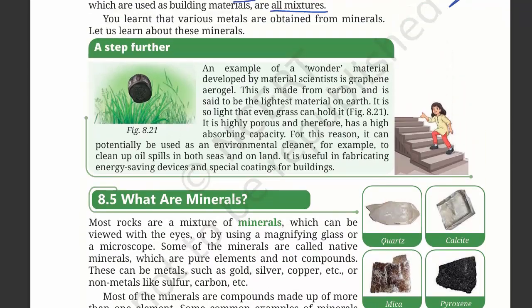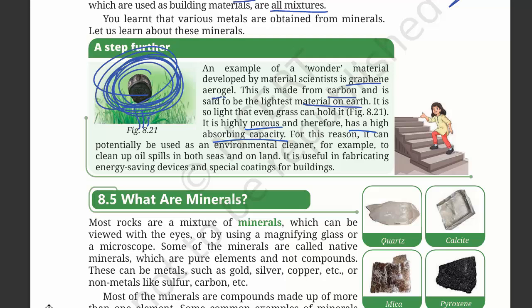Now let's discuss this. Aerogel, a wonder material developed by material scientists. Graphene aerogel. This is aerogel. It is the lightest material on earth and made from carbon. It is so light that even grass can hold it. It is highly porous and therefore has a high absorbing capacity. It can absorb lots of things. That is why it is also used as an environmental cleaner to clean up oil spills in both seas and on land. It is used for fabricating energy saving devices and special coating for buildings. So it is used as special coating for bridges, for buildings.